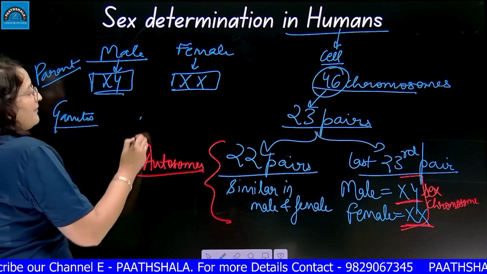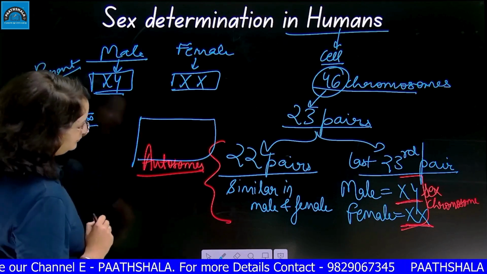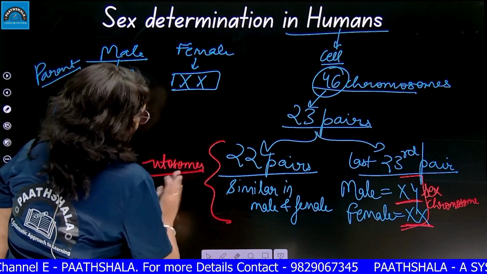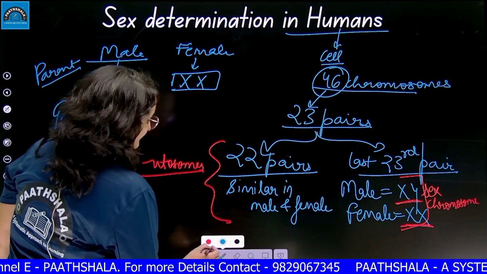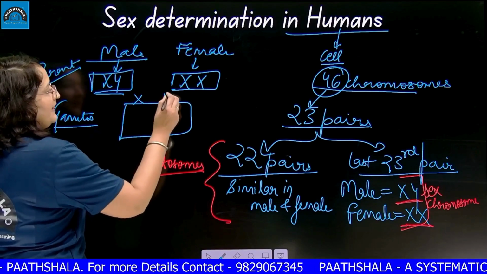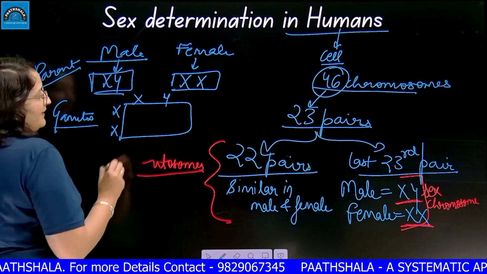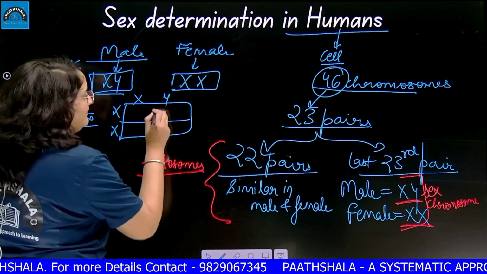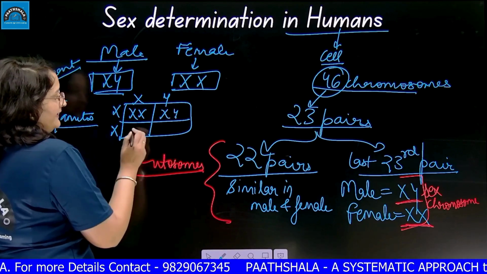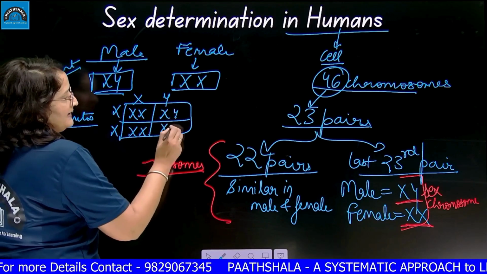As I told you, in gametes we will make the box. Okay, it is overlapped. Just a minute. So here the male gamete we will write XY, female gamete I will write XX, and then I will make fertilization. So here will be XX, XY, XX, XY.